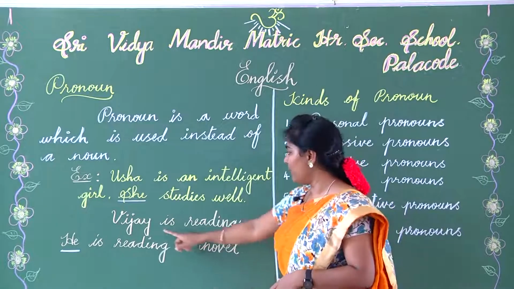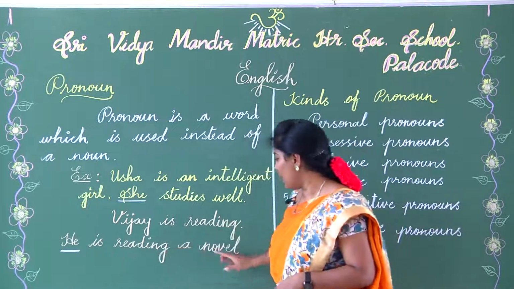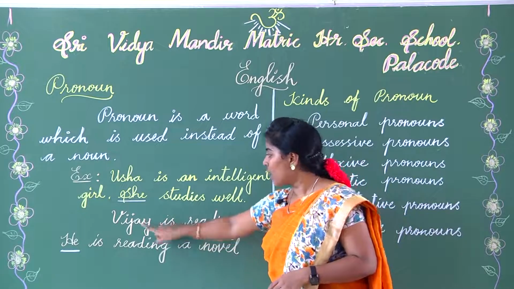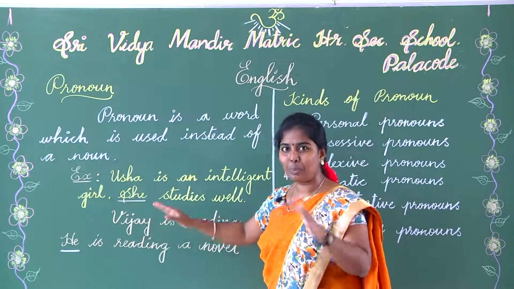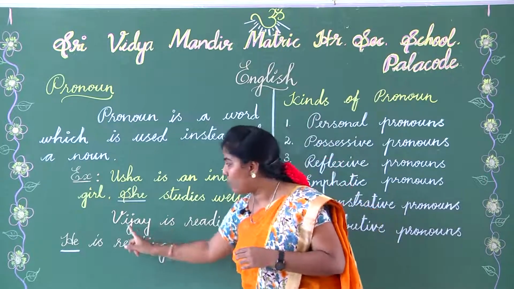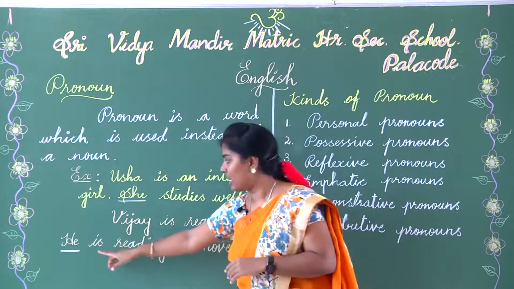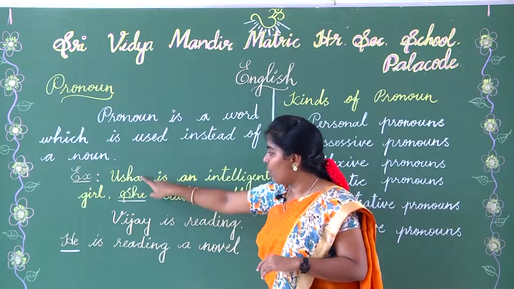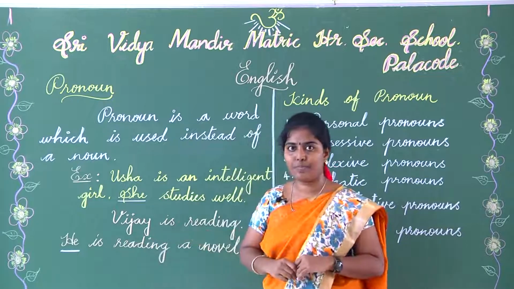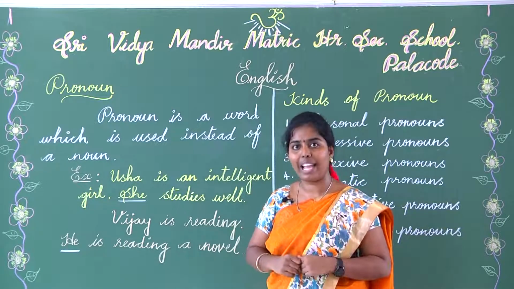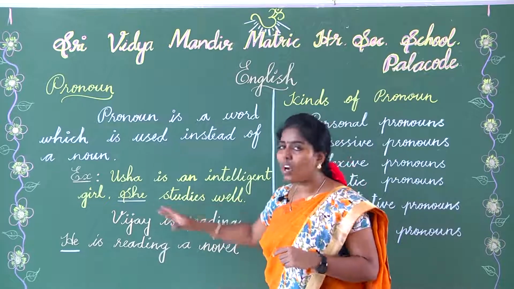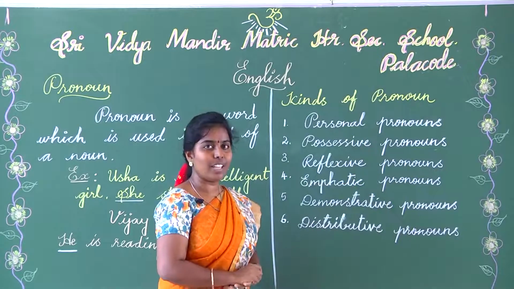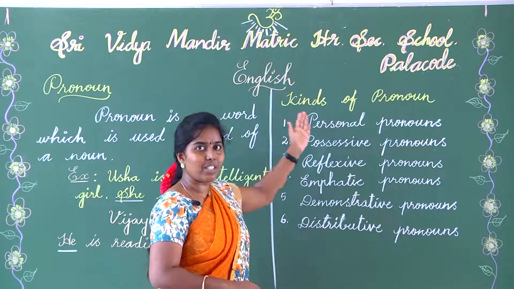In the second example, Vijay is reading. He is reading a novel. Both the sentences are about Vijay, so to avoid repetition, we have replaced the name Vijay with a pronoun. Why have we used she for Usha and he for Vijay? By this time you would have got your answers. Because according to the gender, we place the pronoun. Is it clear?